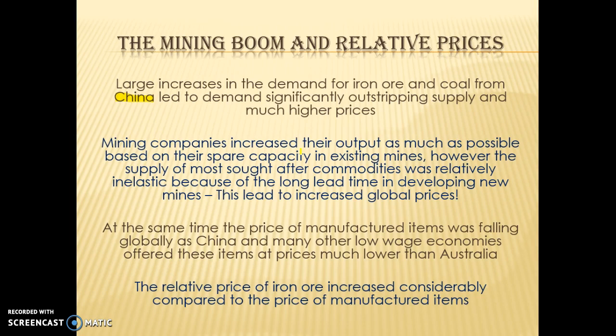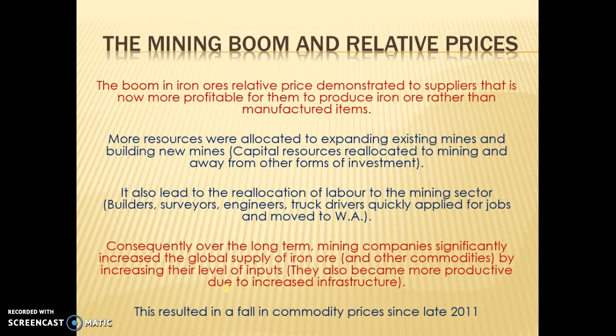At the same time, the price of manufactured items was falling because of China's cheap cost of production and lower tariffs on Chinese products, and therefore this was leading to much lower prices for Australian manufactured products. So what happened was the relative price of iron ore increased considerably against the price of manufactured items. So the boom in iron ore's relative price demonstrates to suppliers that it is now more profitable for them to shift as many resources as possible into iron ore rather than manufactured items.